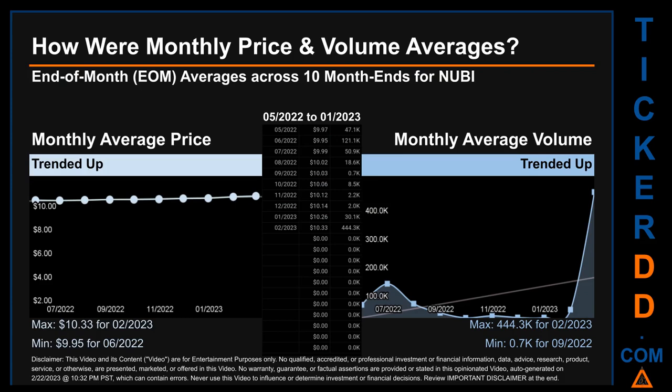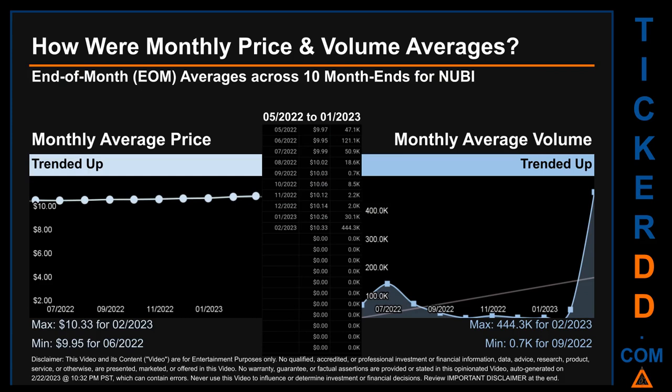How were price and volume averages for NUBI? Across 68 trading days, there were a total of 10 month ends, of which monthly averages for daily price and volume were calculated. Overall, monthly price average trended up while monthly volume average trended up.